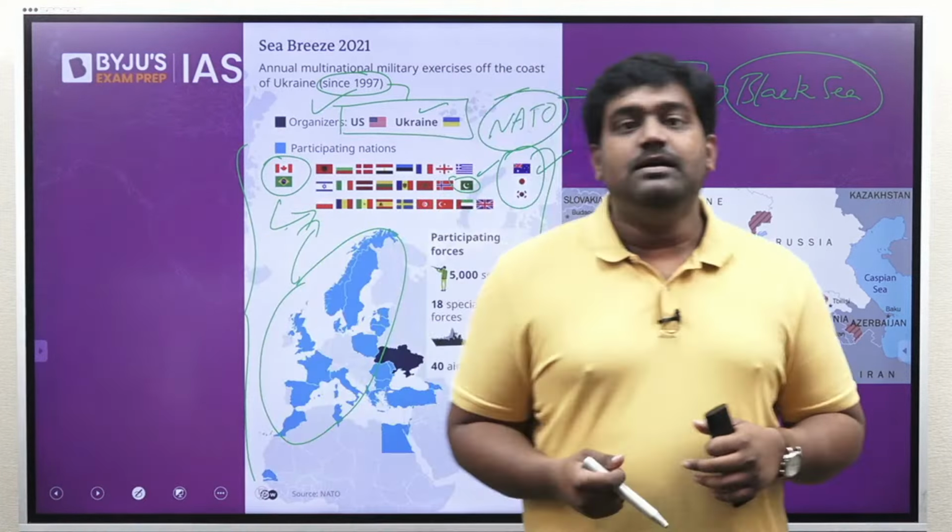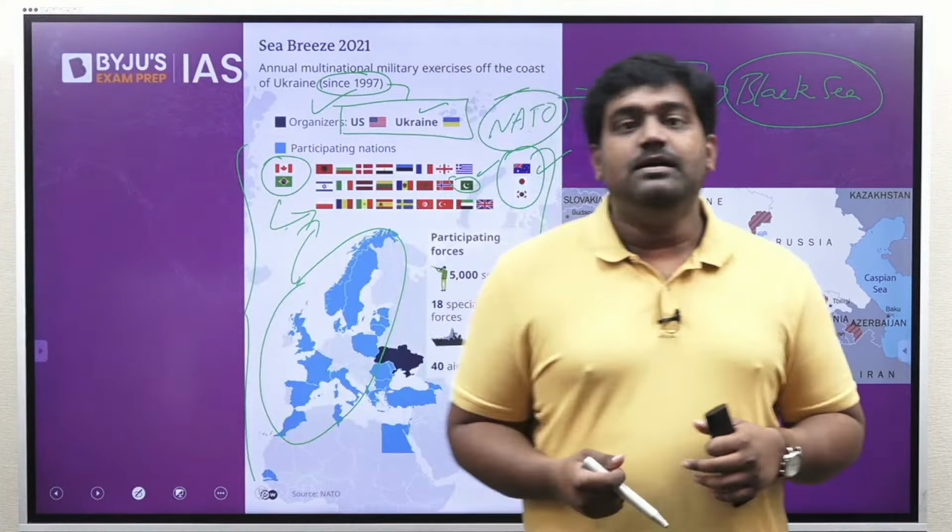In this map, you can see that the Black Sea is located strategically, and it's very vital for Russia. Russia is a dominant power in the region. Since the days of the Soviet Union, Russia has seen itself as a predominant naval power in the Black Sea, because the Black Sea is what guarantees access to the Mediterranean and further to the Atlantic for Russia.